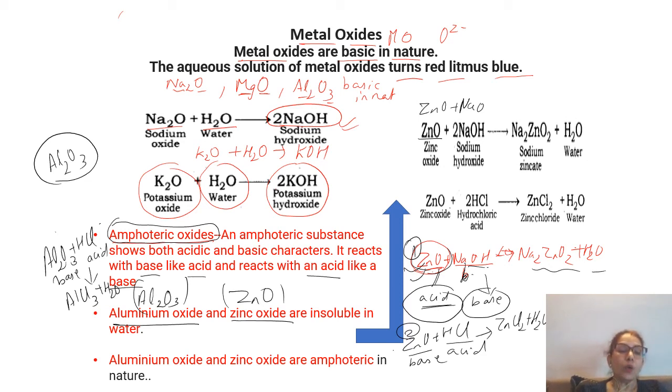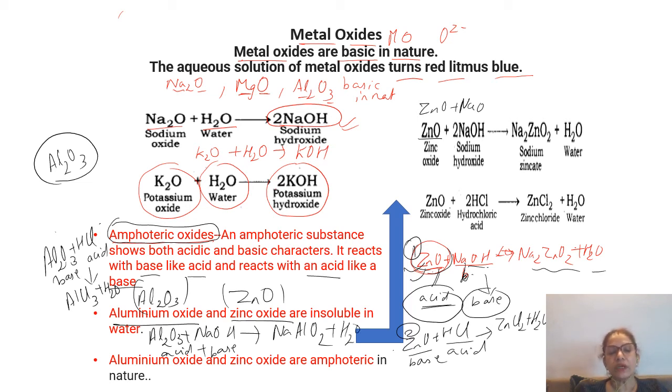Now, when it is reacting with a base, you have done this reaction again, Al2O3 plus NaOH. NaOH is a base. So it behaves like an acid, and it gives NaAlO2 plus H2.